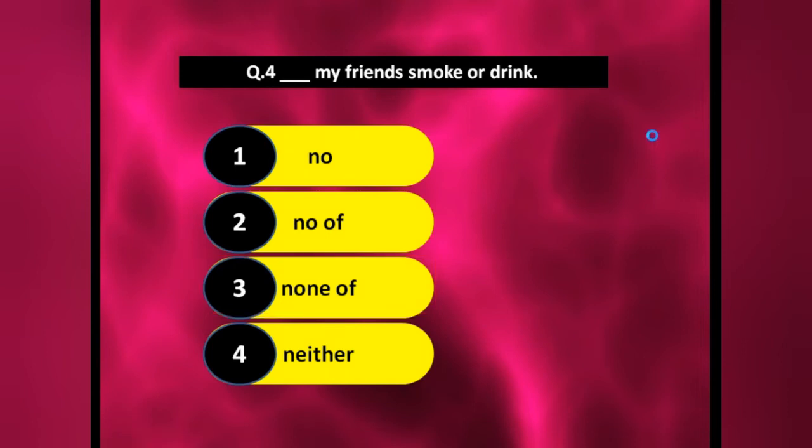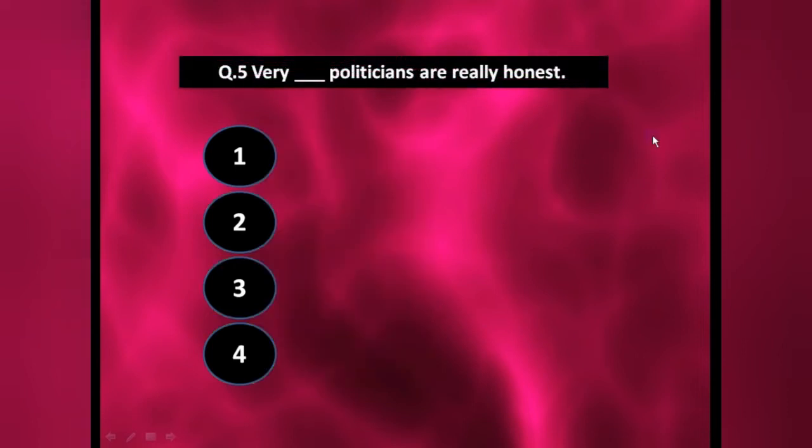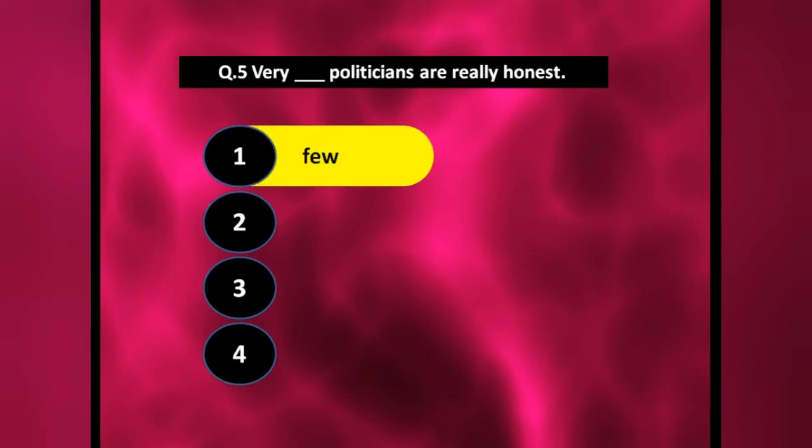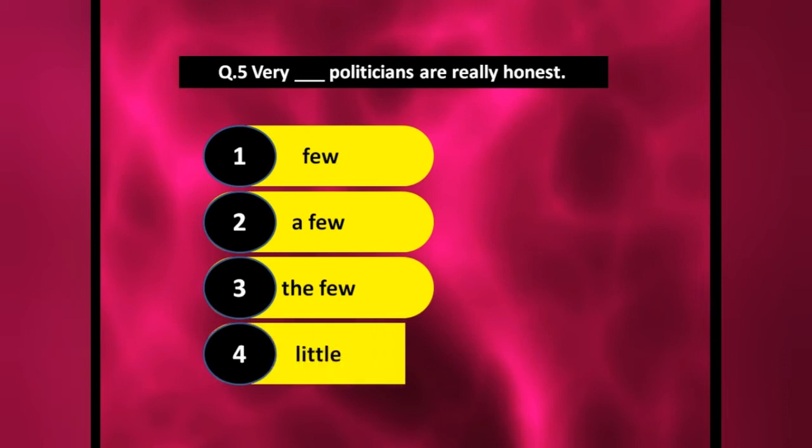Okay. The next one: very dash politicians are really honest. So very few politicians, very a few politicians, very the few politicians, very little politicians. Definitely "little" is completely wrong because little we use for the uncountable one. Politicians we can count. "Very" is given, so after "very" we have to put always "few". "A few" and "the few" we cannot put here. That's why "few" is your right answer.